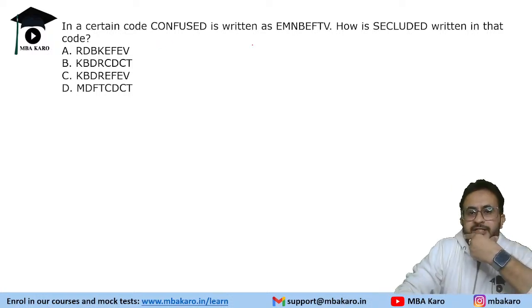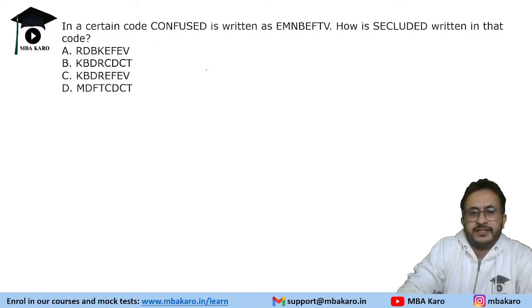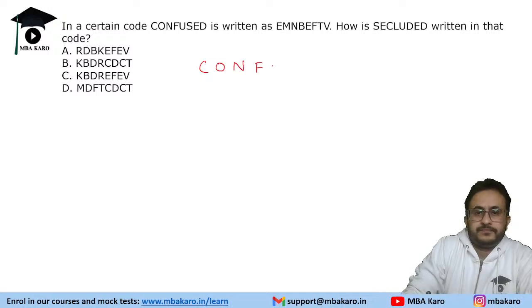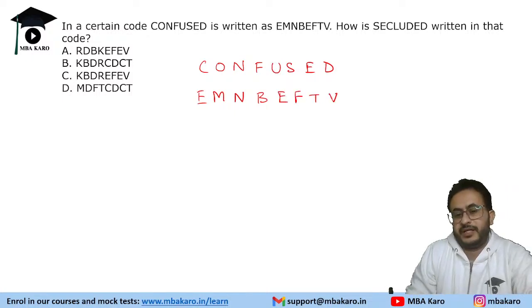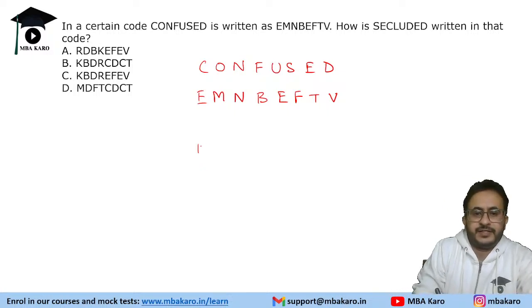Let's see what is happening to the letters. And it is E M N B E F T V. Okay, is there any relation between them? And let's see the word for secluded also. Similarly, we'll apply the same rule for secluded.